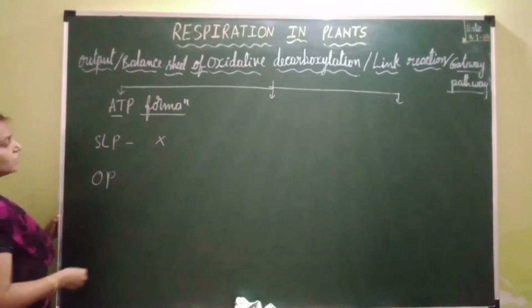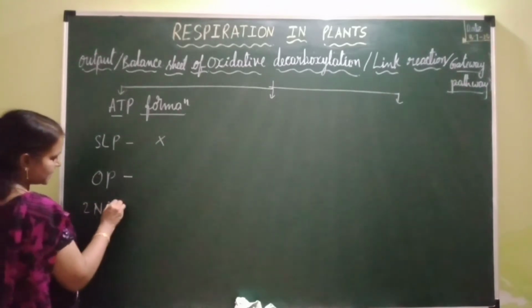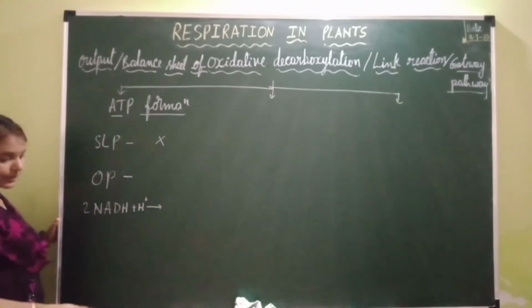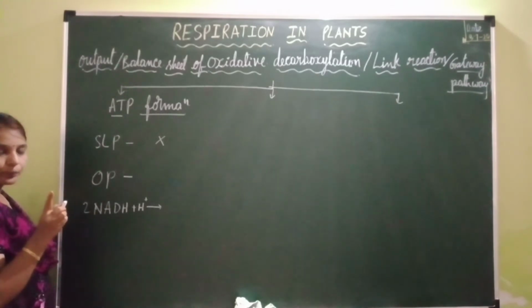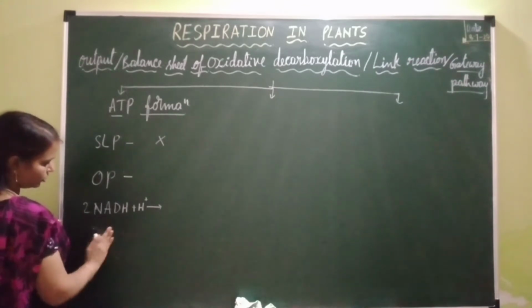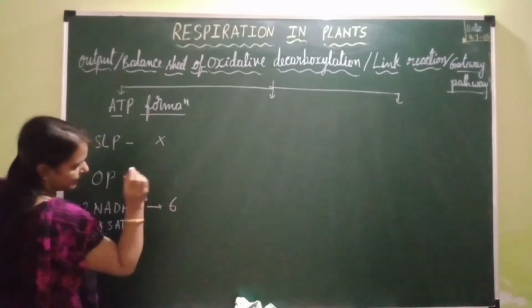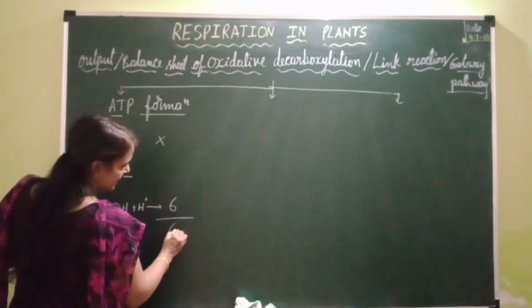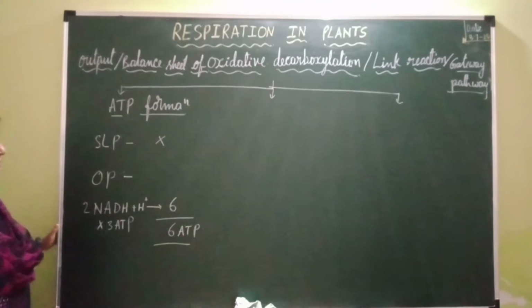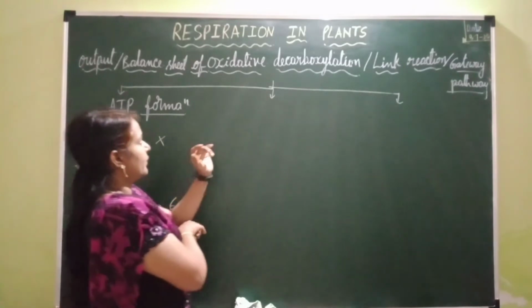And during this oxidative decarboxylation, how many NADH2s are formed? 2 molecules of NADH plus H plus are formed. So when there are 2 molecules, how many ATPs will be formed? 1 NADH2 is equal to 3 ATPs. So 2 NADH2s into 3 ATP becomes 6 ATP. So the total number of ATP formed is 6, and there is no utilization of ATP during this oxidative decarboxylation. So this is the net gain of ATP formed during oxidative decarboxylation.